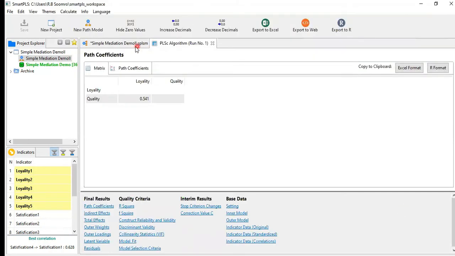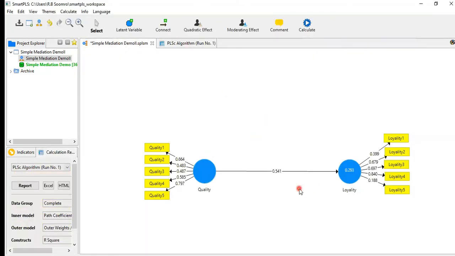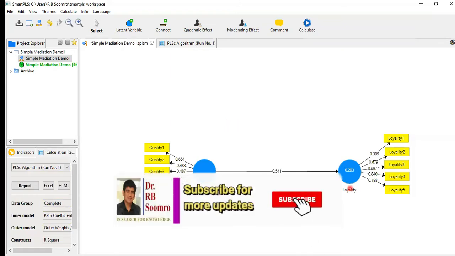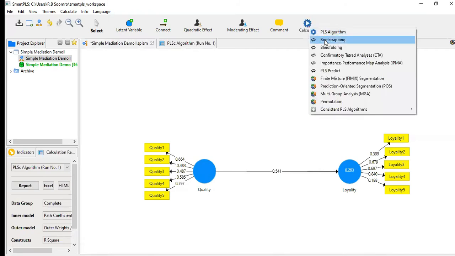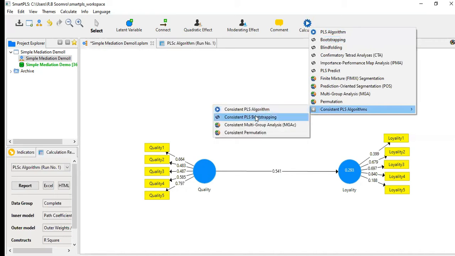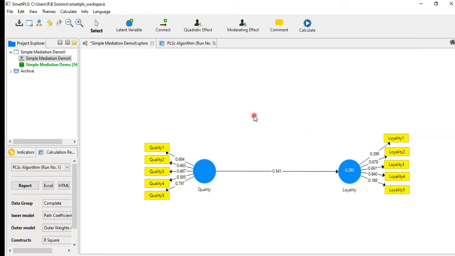Now the results are there. The relationship between quality and loyalty is 0.514. It means roughly 51%, there is an impact of quality on loyalty. The R squared is 29%. Now we have got this value. Do you think this value is significant? How to know? We start bootstrapping. Again, bootstrapping, this one. Consistent PLS bootstrapping.